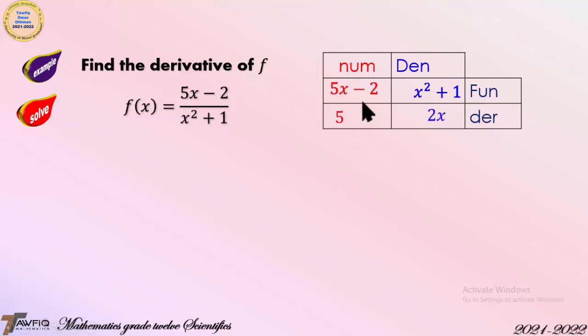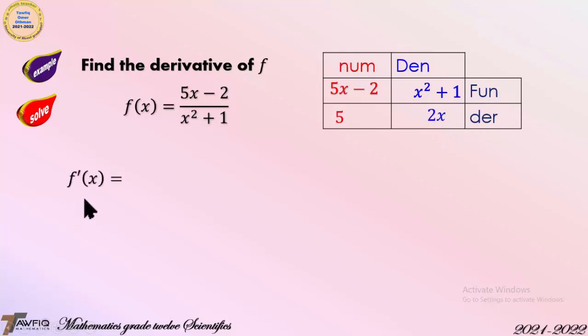The derivative of 5x is 5, minus the derivative of 2 which is 0, so the derivative of 5x minus 2 is 5. The derivative of x squared is 2x plus the derivative of 1 which is 0, so the derivative of the denominator is 2x.